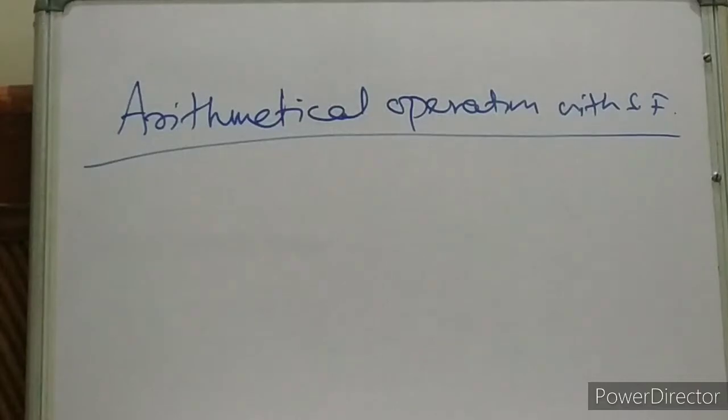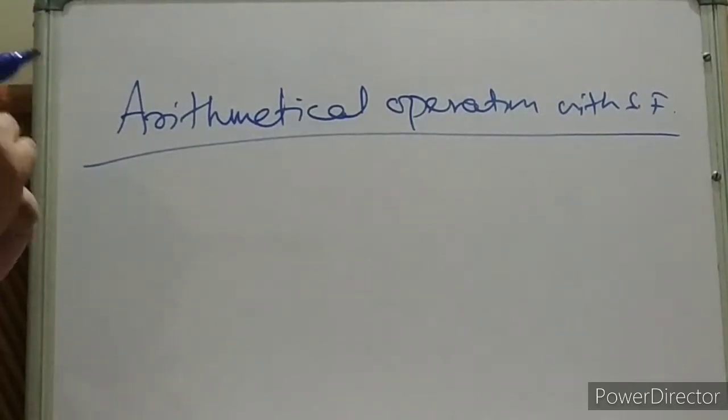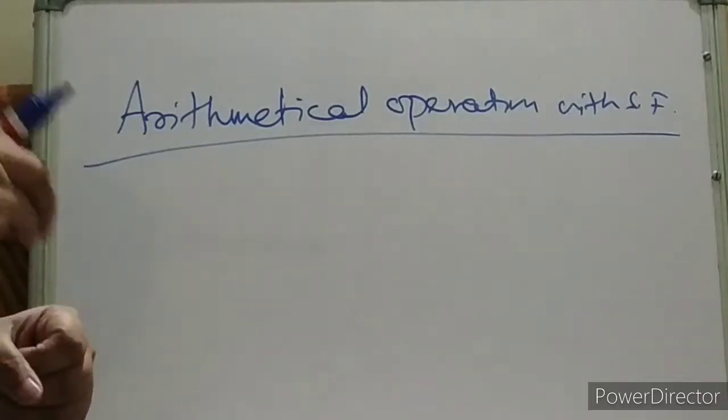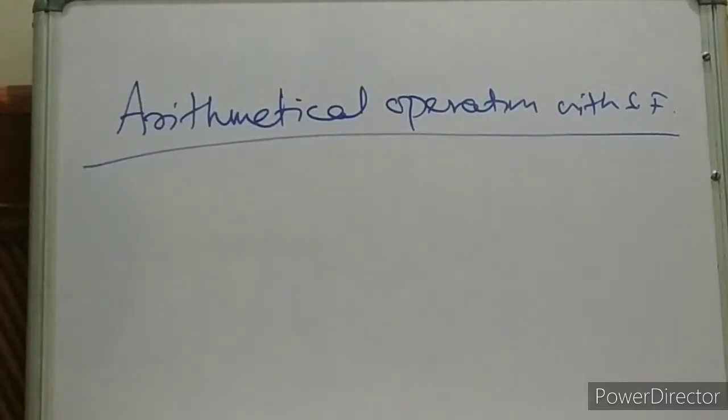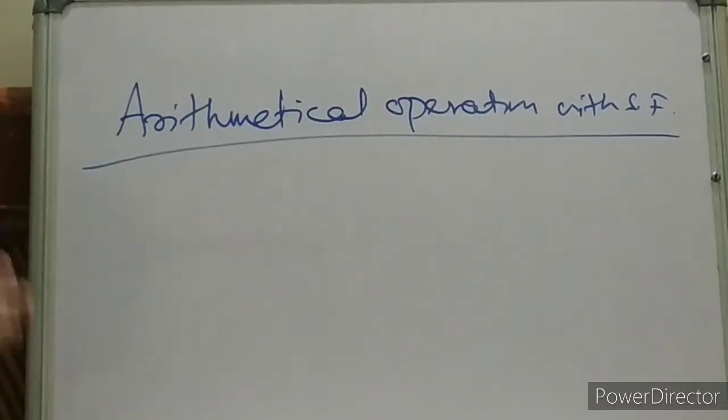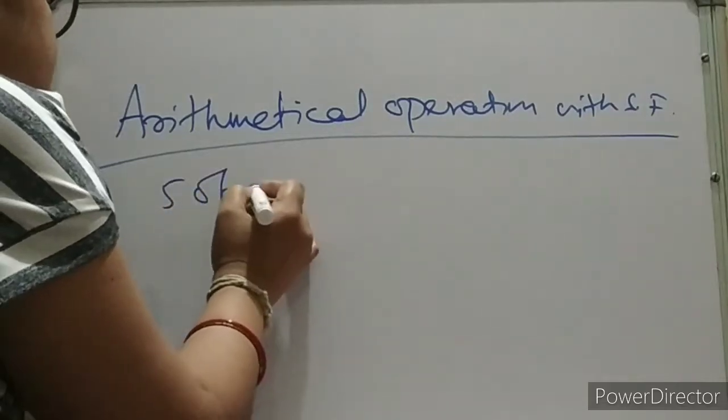Okay. See children, during calculation, how accurate our result is depends on what? It depends on the measurement or the value which is least accurate. Am I correct? Suppose you are adding the values of 5 observations.